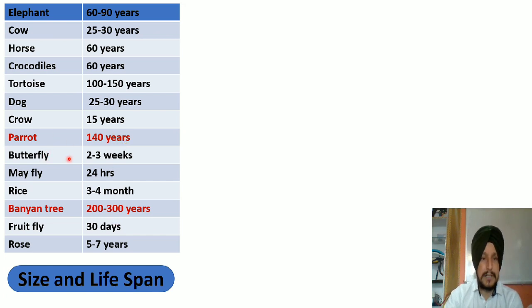Okay, likewise butterfly, it has a lifespan of 2 to 3 weeks. We have mayfly. Mayfly is that animal which has a very short lifespan of 24 hours. We have rice, it has a lifespan of 3 to 4 months, and banyan tree, it has a lifespan of 200 to 300 years. We have fruit fly, 30 days, and rose, it has a lifespan of 5 to 7 years.